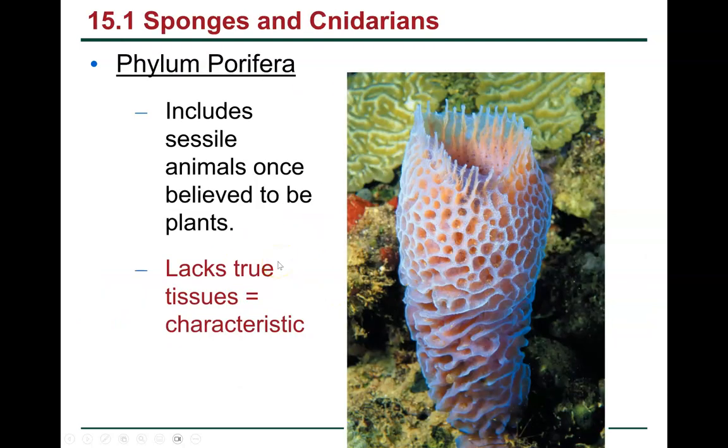So our very simplest animal, if you look on the bottom of page 1, you've got the phylum Porifera. We're just going to call those the sponges. The characteristic that you need to know about sponges is that it lacks true tissues. That's its characteristic. And an example is a sponge. So that one should be pretty easy to get on the exam.